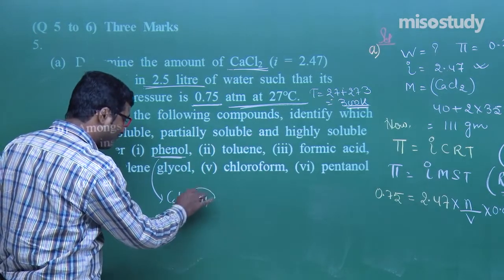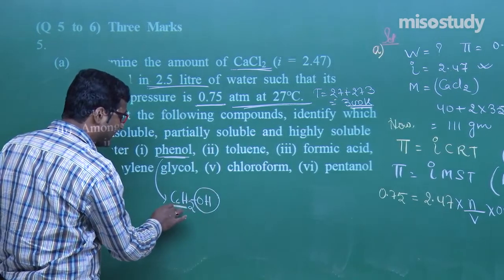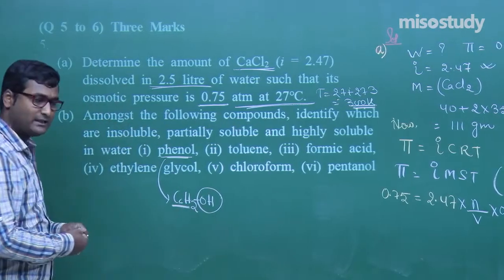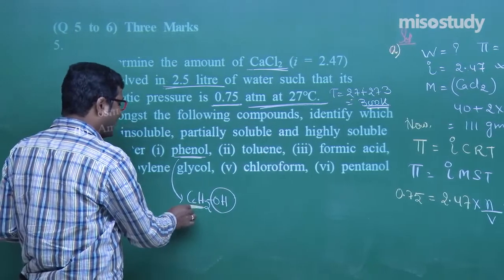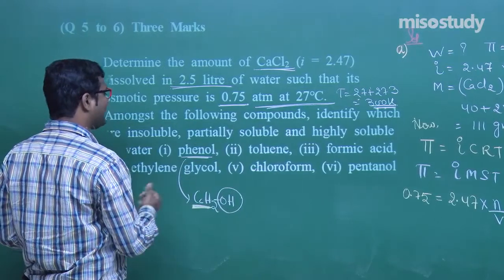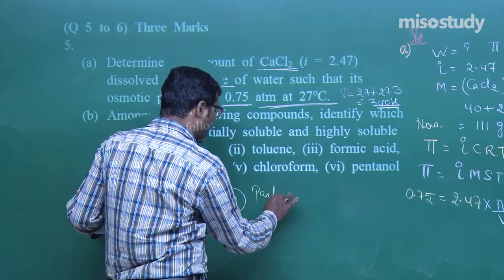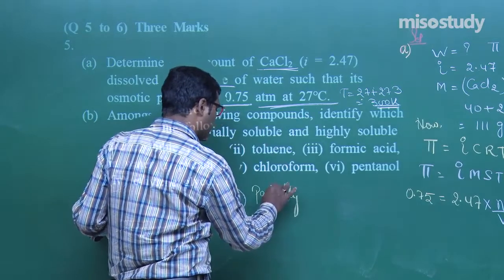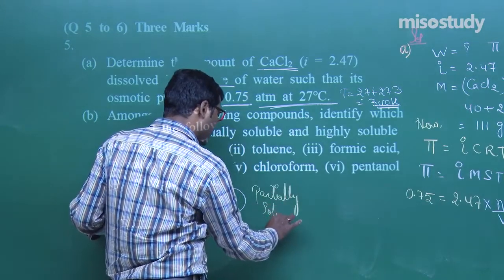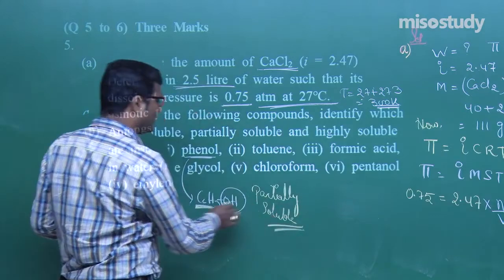C6H5OH. It has a polar part, but here is an aromatic compound. Due to the aromatic compound, its solubility slightly decreases. So phenol is partially soluble, my friend. Again I am repeating, phenol is partially soluble.